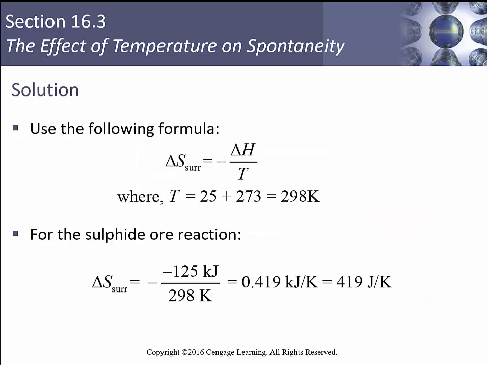All right? So we're going to use our formula that says we're going to calculate delta S as being related to delta H over T, where T is going to be 25 plus 273, 298K. So for our surroundings, for our sulfide ore, we're going to take that minus 285 kilojoules per mole divided by 298 Kelvin, and we're going to end up with 498 joules per Kelvin. And it's going to be a positive number.